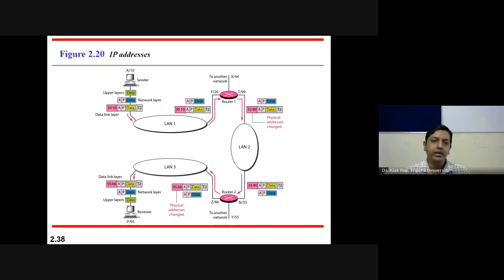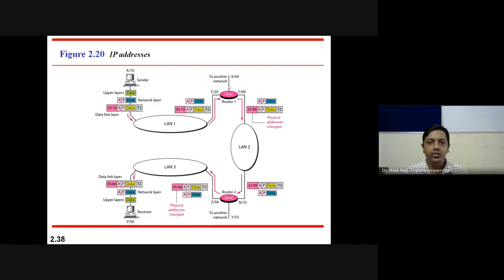Closely observe that this LAN is connected to a router. The router has different IP addresses and different physical addresses: it has F as IP address and 20 as physical address on one side. On another side, it has IP address T and physical address 99.